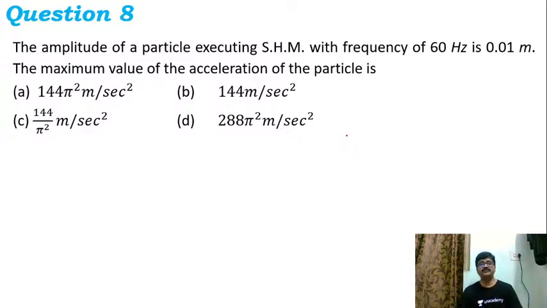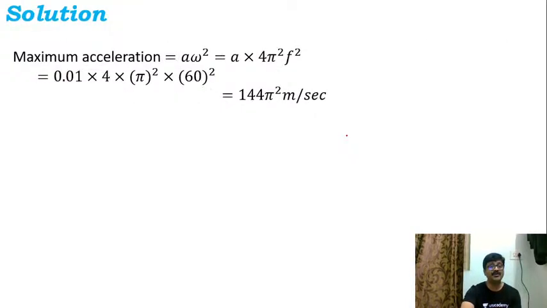The amplitude of a particle executing simple harmonic motion with frequency of 60 Hz is 0.01 meter. The maximum value of the acceleration of the particle is? So they are asking us to calculate the maximum value of acceleration of the particle. They have given frequency, they have given amplitude. Now based on this we can find the maximum acceleration. You would have got the hint here. Now frequency is 60 hertz, so I can very easily relate it to omega.